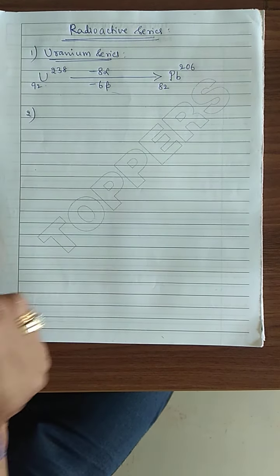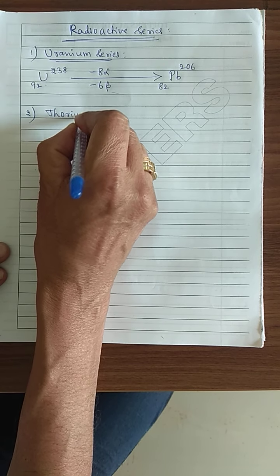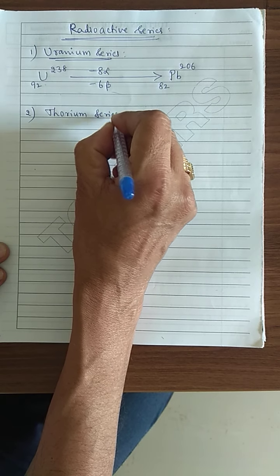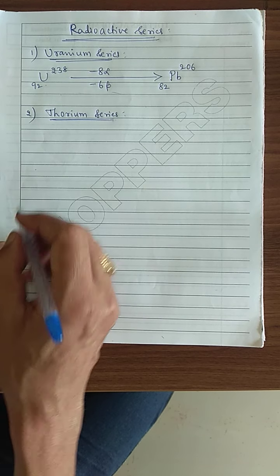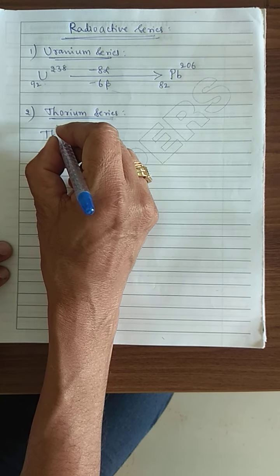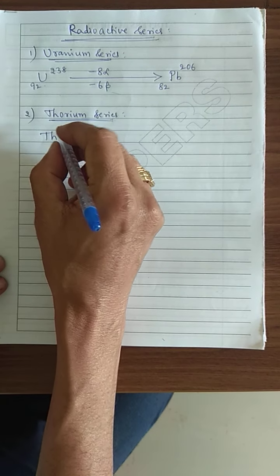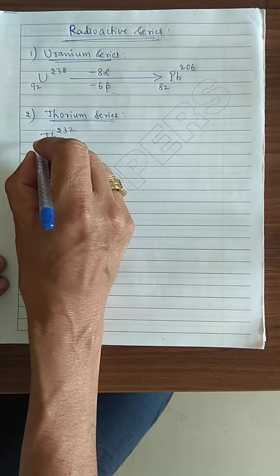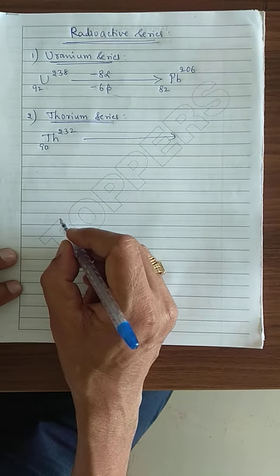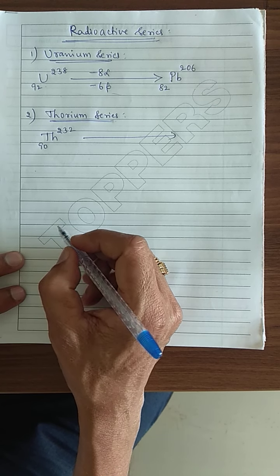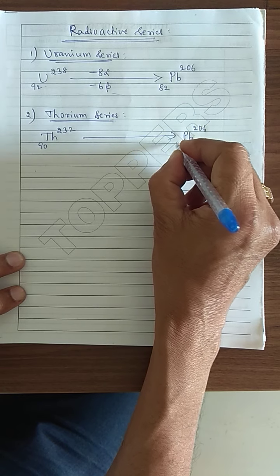Number 2, the second series, is the thorium series. This thorium series starts with thorium-232-90 and ends with the last product, thorium D, which is Pb-206-82.